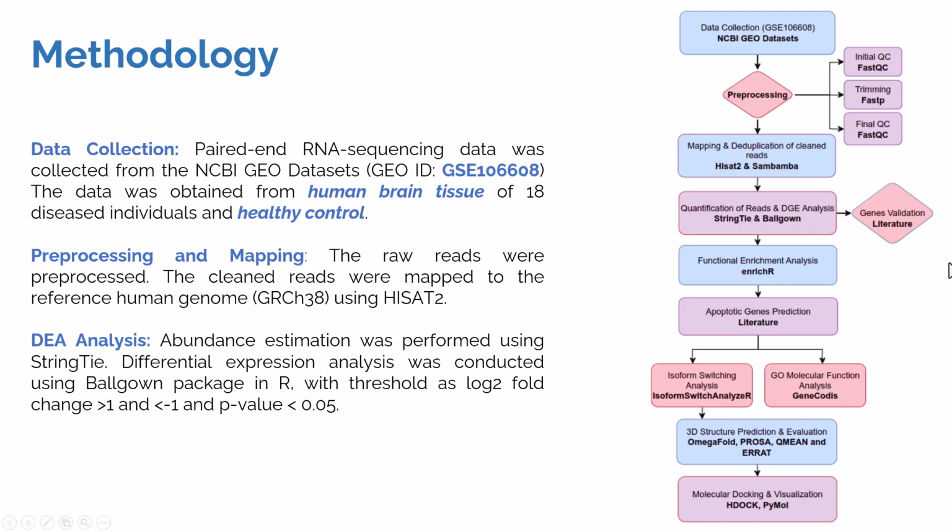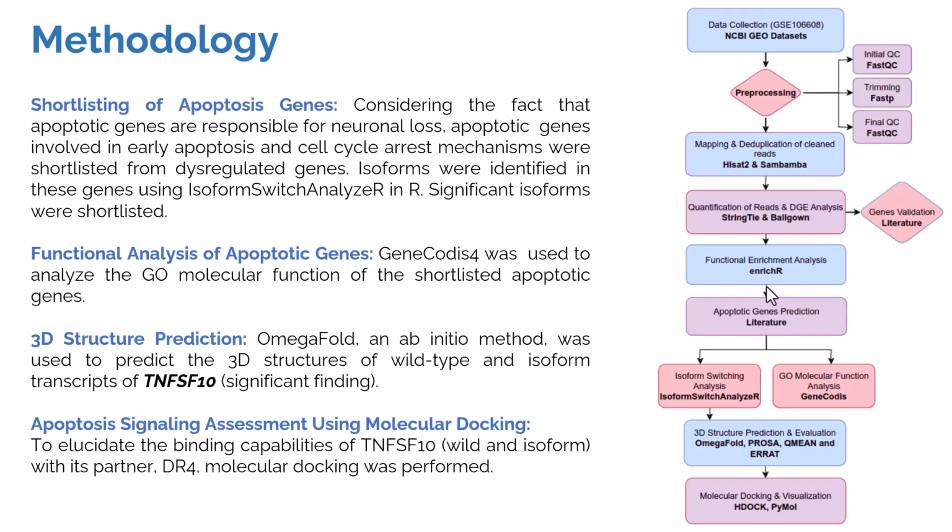So the flow chart is given over here. That means that this is the flow that was conducted. This is the flow of the analysis that was conducted in this research specifically.